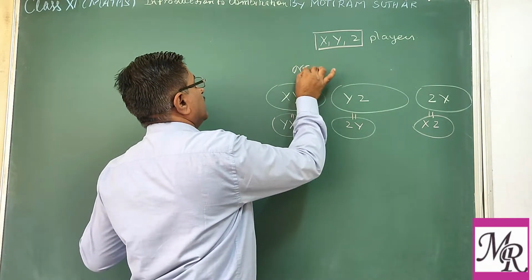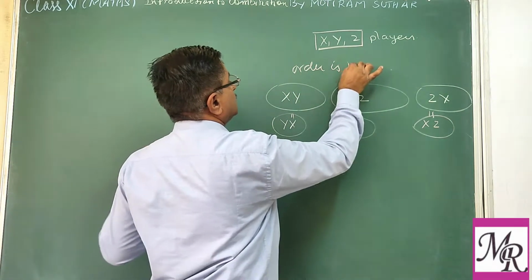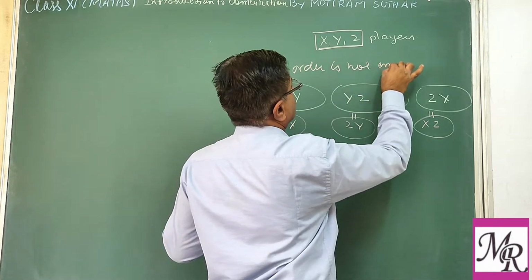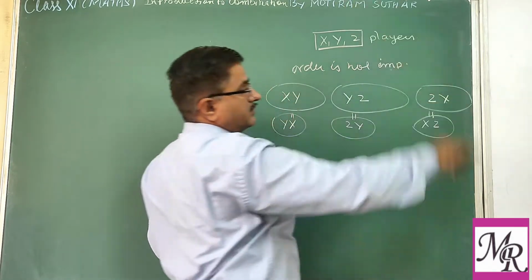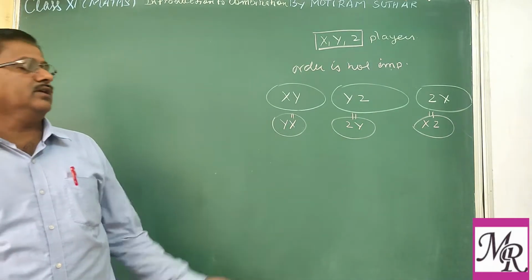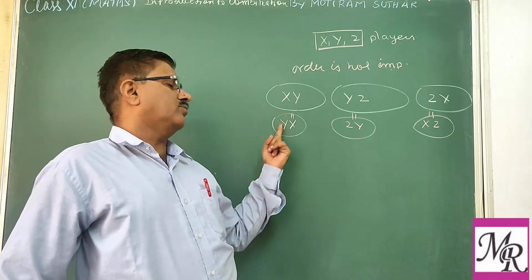So what we get here is order is not important. We are considering either X and Y or Y and X.